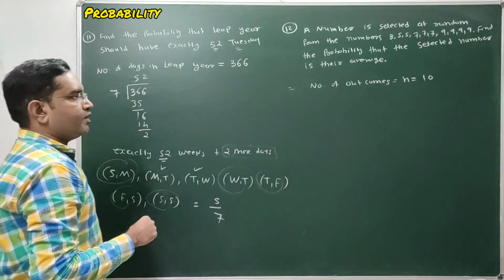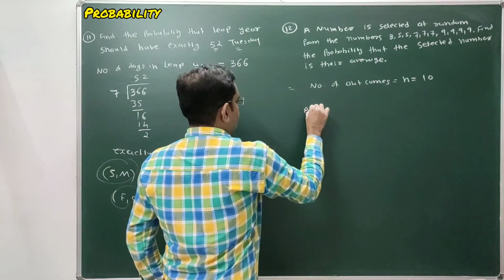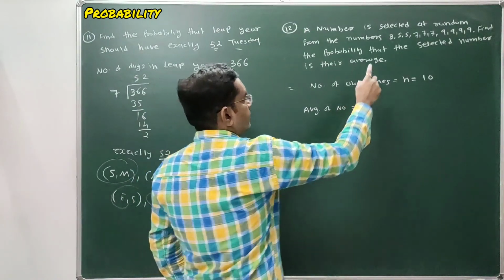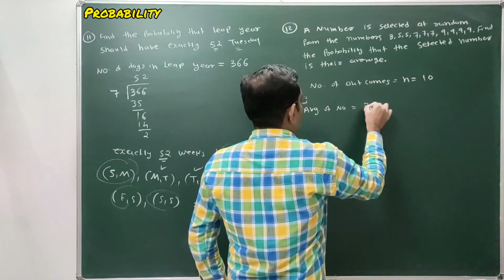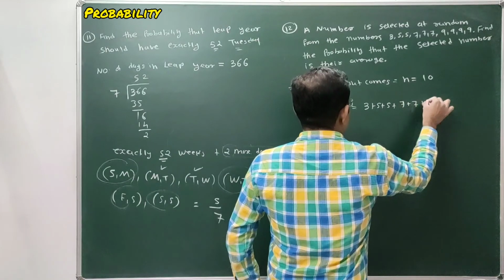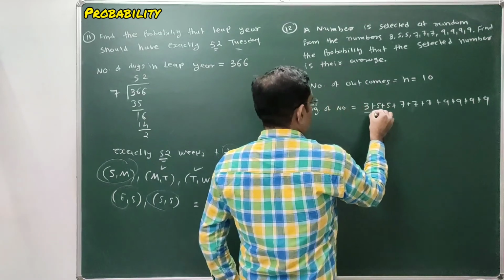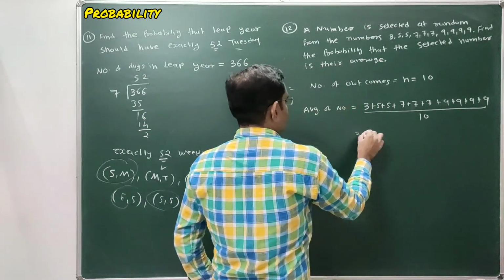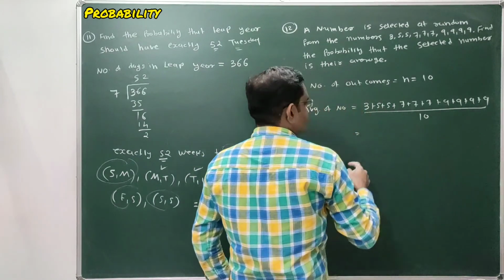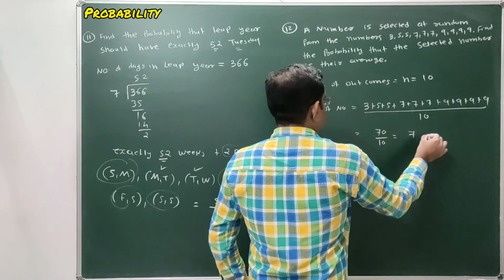So here you have to find the probability of selecting the number that is the average of these numbers. So what is the average of the given numbers? Average is the sum of observations divided by the total number of observations. So 3 plus 5 plus 5 plus 7 plus 7 plus 7 plus 9 plus 9 plus 9 plus 9, divided by the total number of observations, 10, is 70 by 10. So the average of the given numbers is 7.